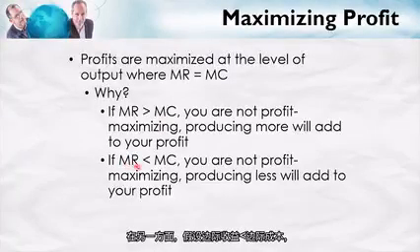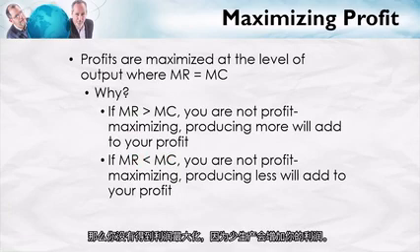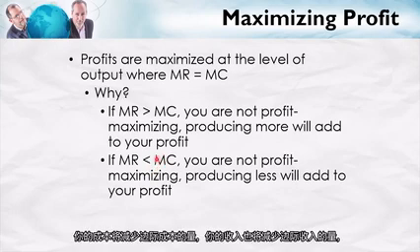On the other hand, suppose marginal revenue is less than marginal cost. Or to put it the other way, suppose marginal cost is bigger than marginal revenue. Well, then you're not profit maximizing because producing less will add to your profit. Why is this? Well, think about marginal cost. If you were to produce 1 unit less, your costs would fall by marginal cost.